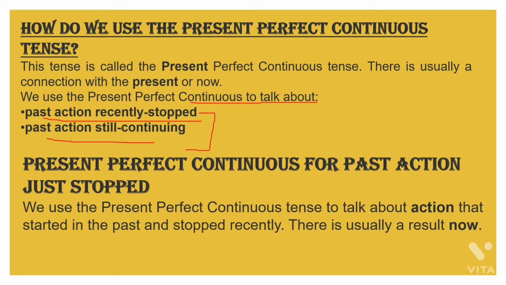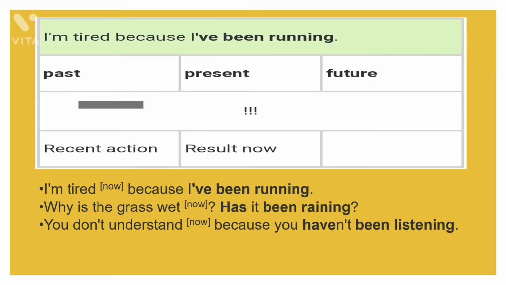First of all is present perfect continuous for a past action just stopped. Means it is used to talk about an action that started in the past but has stopped recently. Clear? The action has just stopped. You can judge it with this example: I am tired because I have been running.